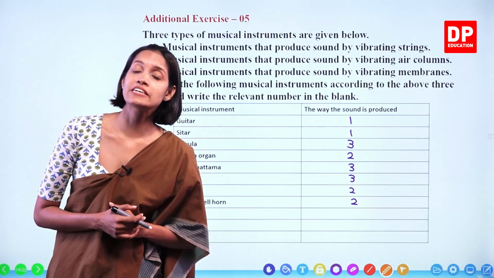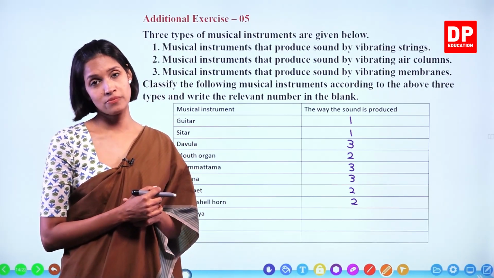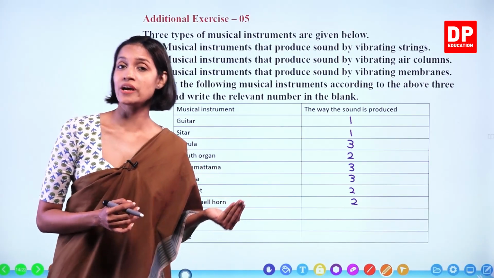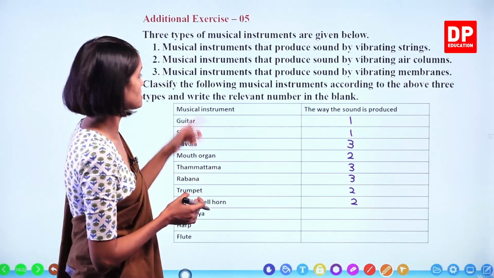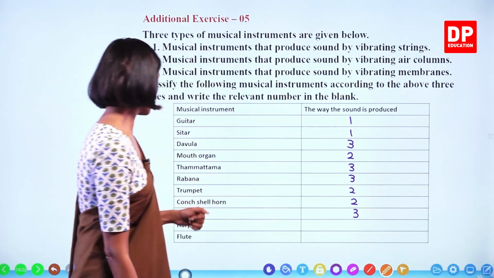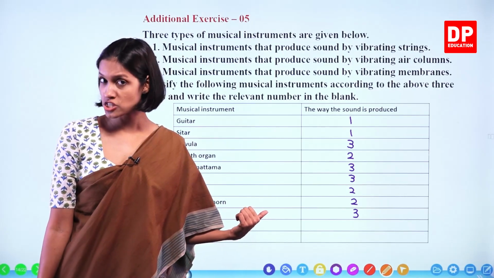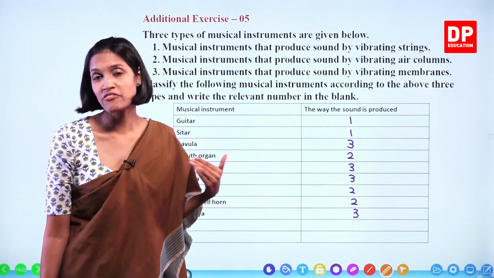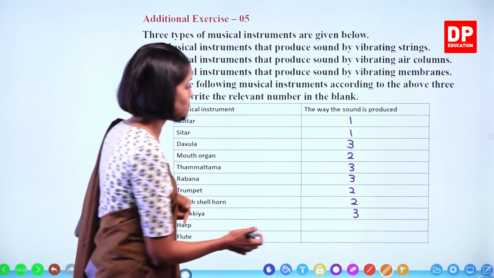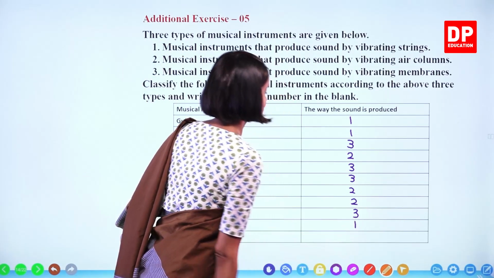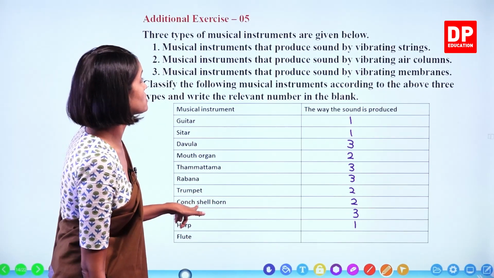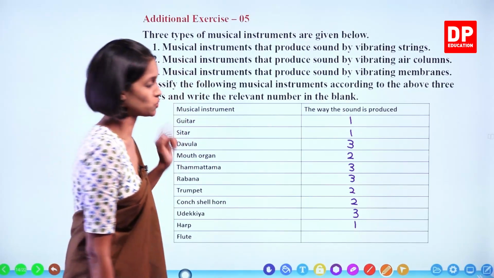Udakya. Udakya is a type of drum. Okay, it's a type of drum. Therefore, again, it produces sound by vibrating membranes. Number 3. What about harp? It is a string instrument. By vibrating strings, it produces sounds. Therefore, that goes under number 1. Flute. Flute is a wind instrument. Therefore, it goes under number 2.